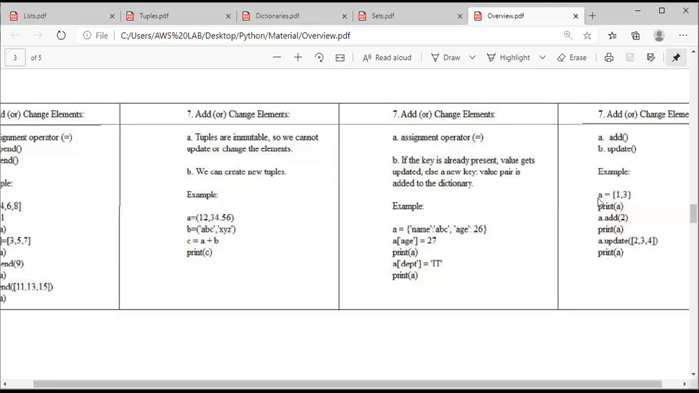See, A is a set equal to 1, 3. 1, 3 are the elements. When we print A, what gets printed? 1, 3 gets printed. So A is nothing but the set name, dot is an operator, add is a predefined function. I am asking it to add the element 2. So printing A gives 1, 2, 3 or 3, 2, 1 or 1, 3, 2.